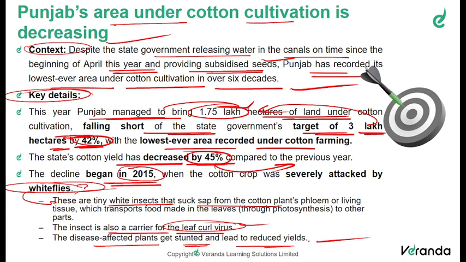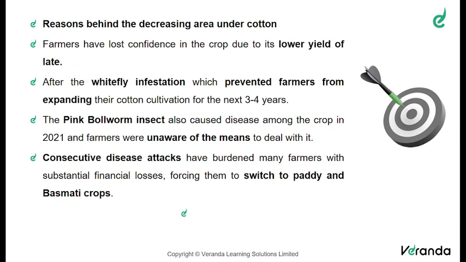This is going to seriously affect the production of cotton cultivation. Now let us see and understand the complete reasons behind the decreasing area under cotton, which is very, very important with respect to agriculture and any kind of question coming from the mains perspective. So farmers have lost their complete confidence in the crop due to its lower productivity or lower yield of late.